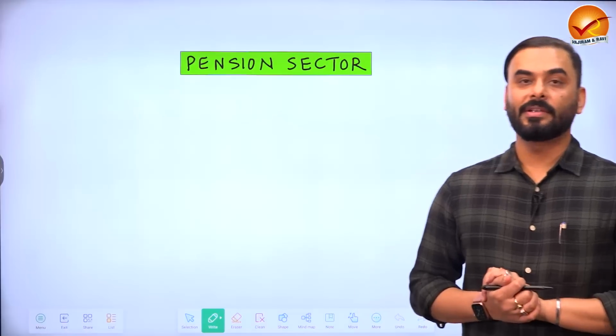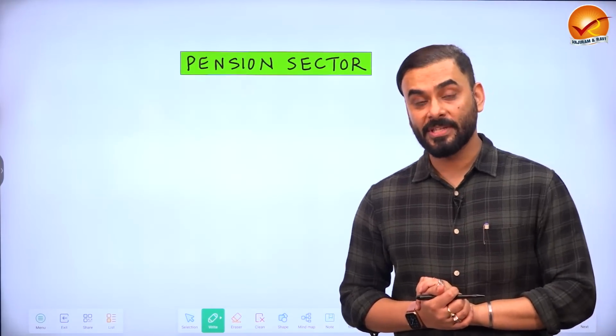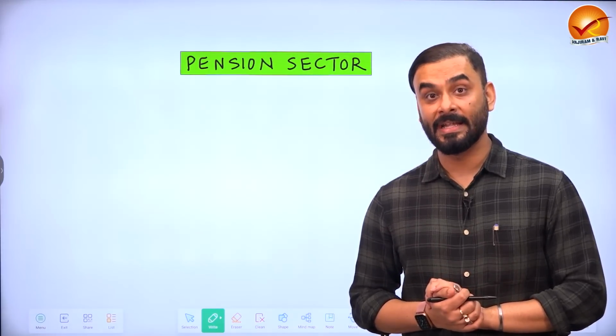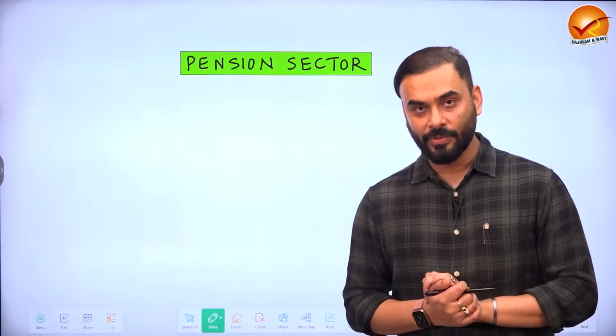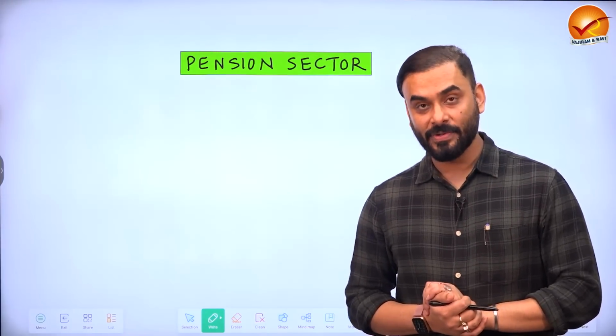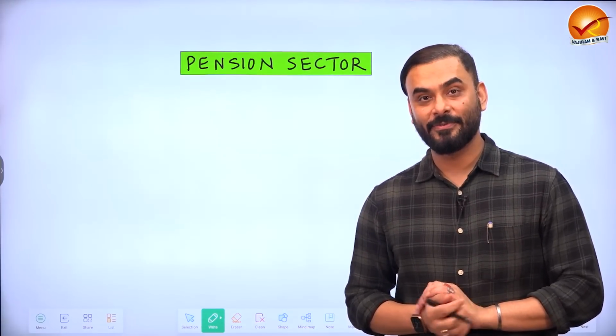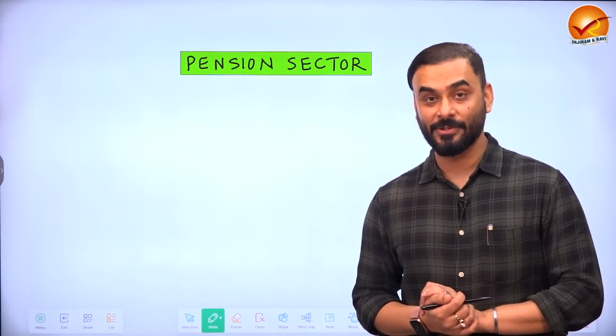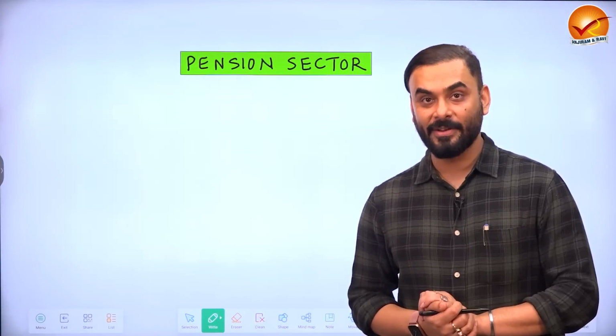Now guys, let us look at the pension sector. Though economic survey topic number 4 does not talk about the pension sector in great detail, we will look into it to have a wider coverage. There was a huge debate recently in the newspaper that some states of India are following the old pension scheme, some are following the national pension scheme, which is also called the new pension scheme. What is this debate and what is happening in India?